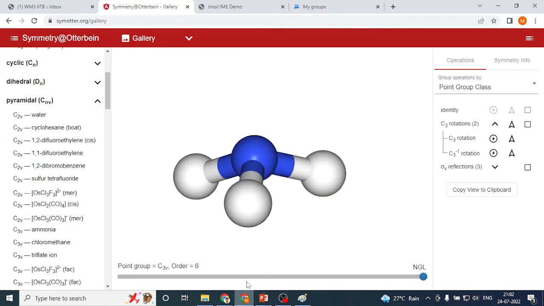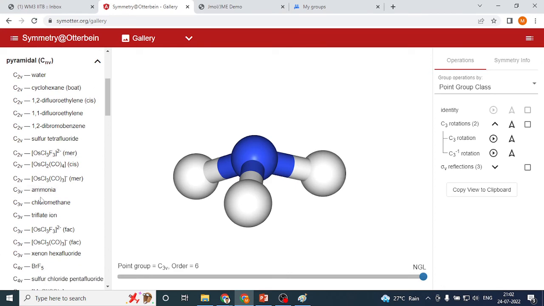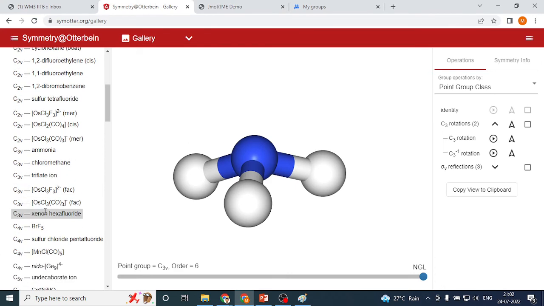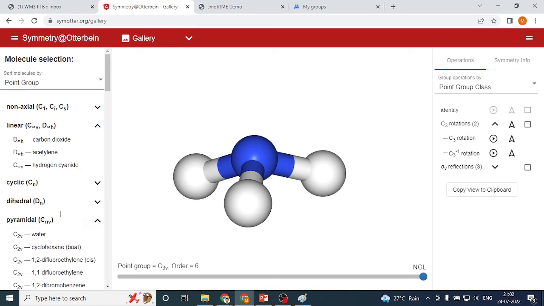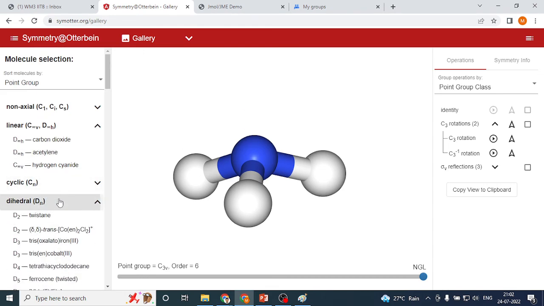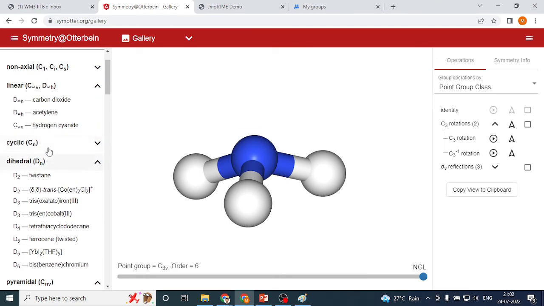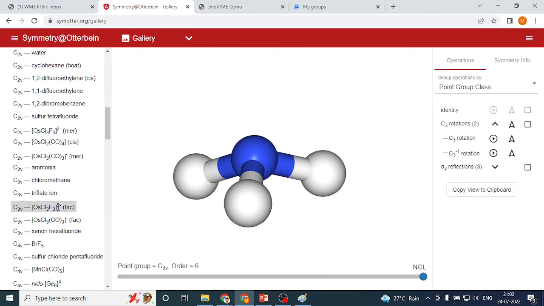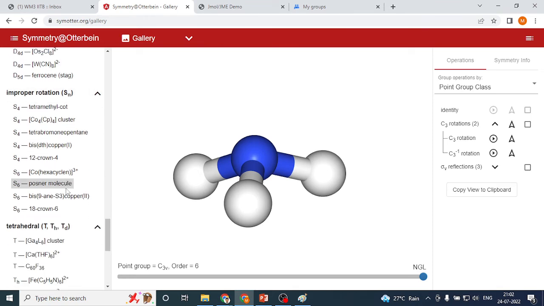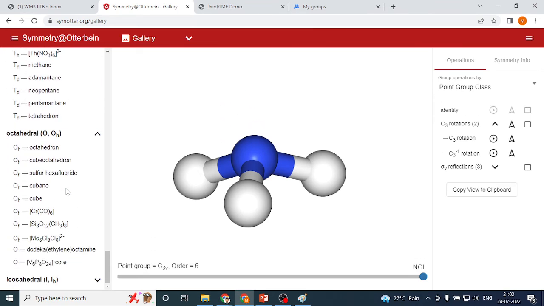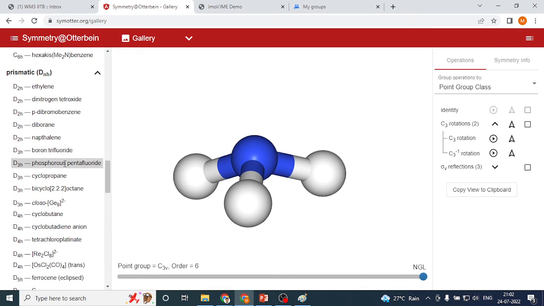Here I don't have the tertiary carbocation directly, but I have BH3. So let's just wait for a second. Dihedral, cyclic. Just a second.